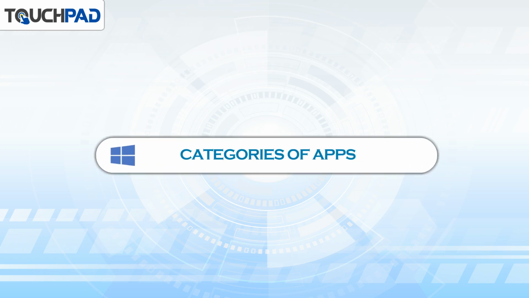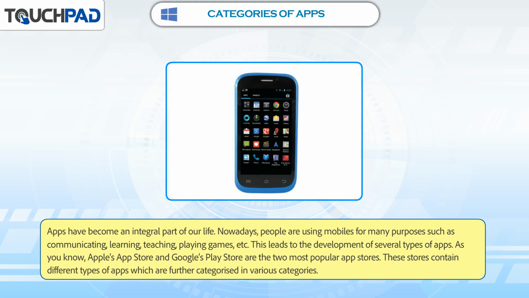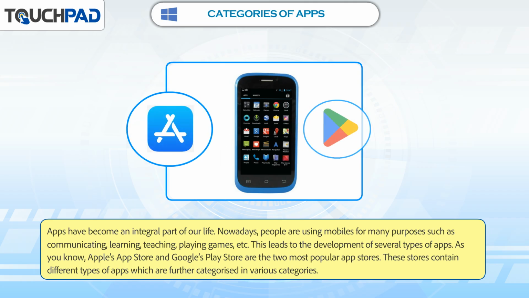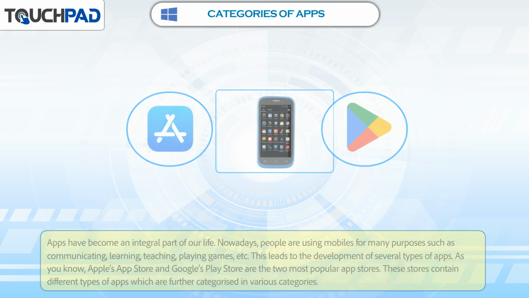Categories of apps. Apps have become an integral part of our life. Nowadays, people are using mobiles for many purposes such as communicating, learning, teaching, playing games, etc. This leads to the development of several types of apps. As you know, Apple's App Store and Google's Play Store are the two most popular app stores. These stores contain different types of apps which are further categorized in various categories.